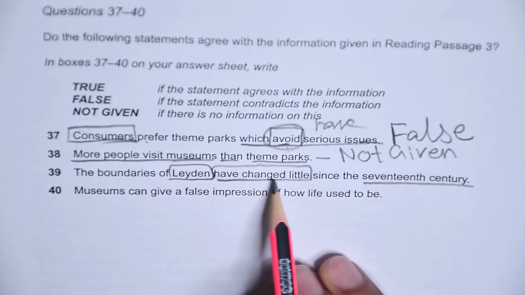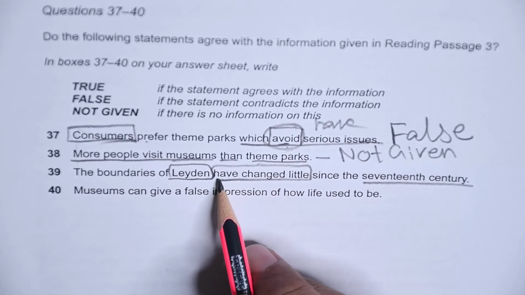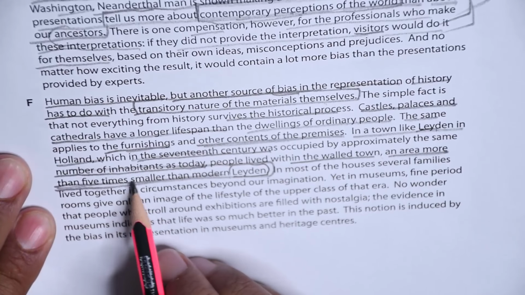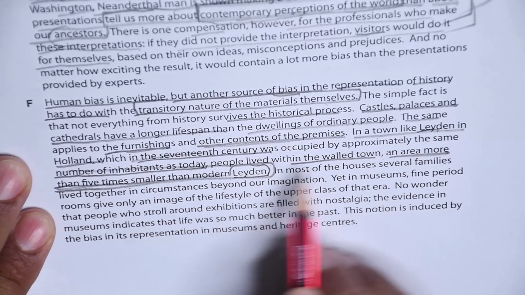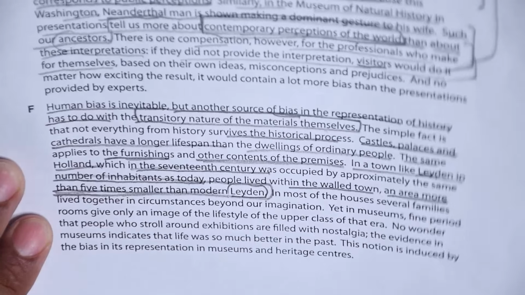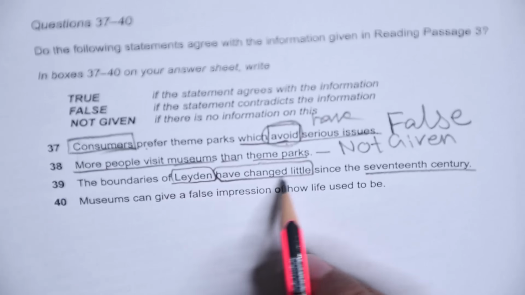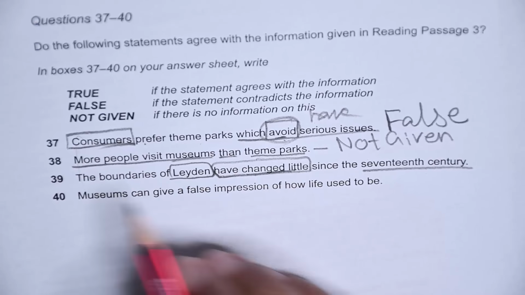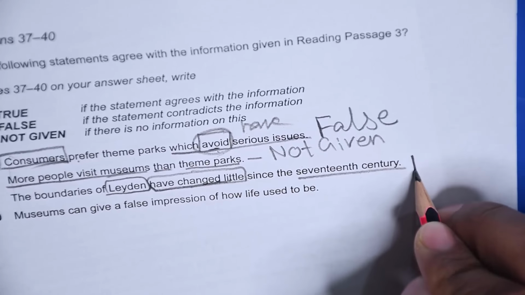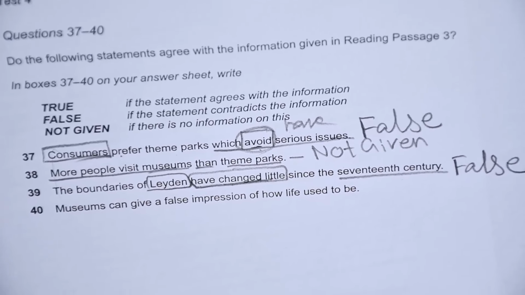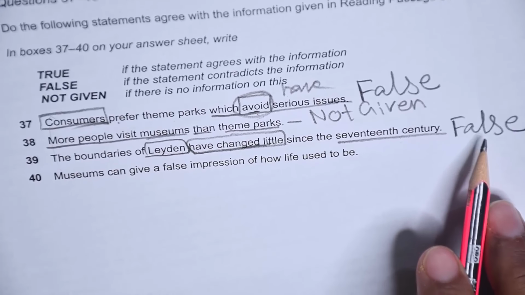So what's the question? The question is, the boundaries of Leiden have changed little. They are saying changed little, and there they are saying more than 5 times smaller than modern Leiden. More than 5 times smaller does not mean that this is a little change. That is why the answer to question number 39 is false, because that change is not little, that change is too much, a big change. That is why it is false.